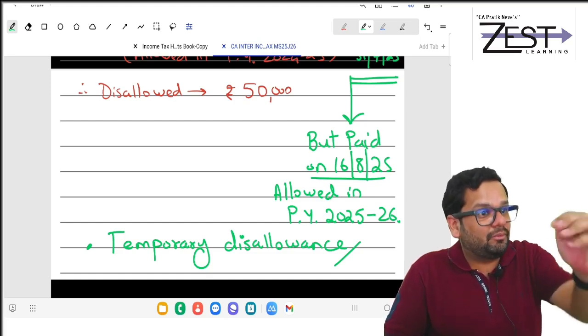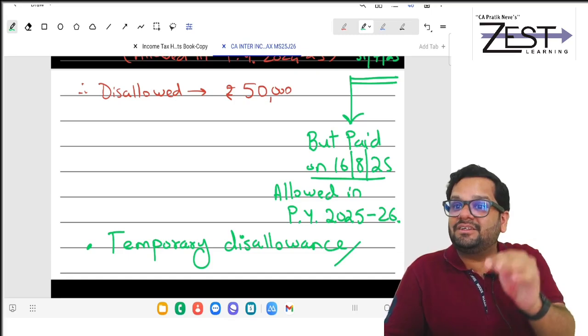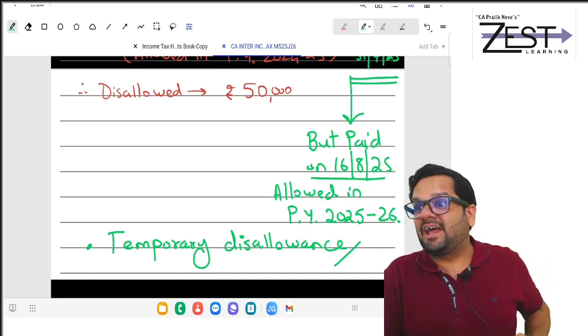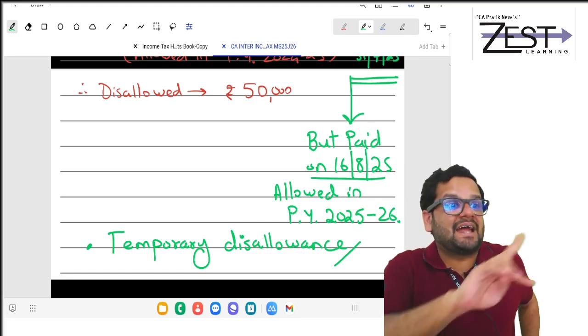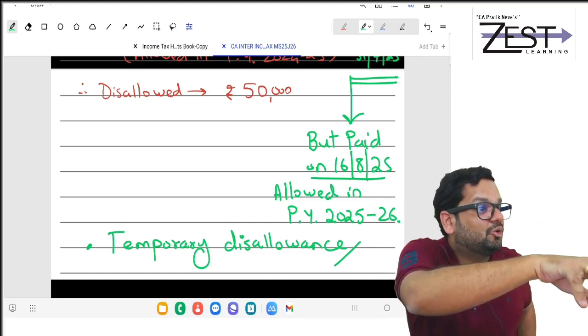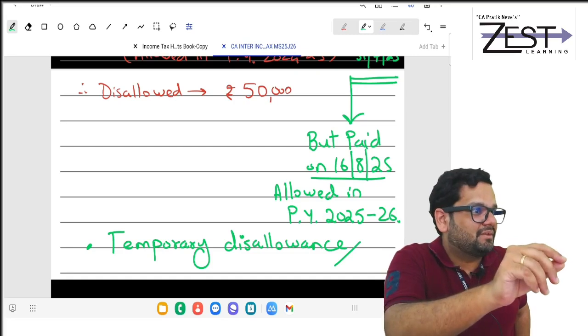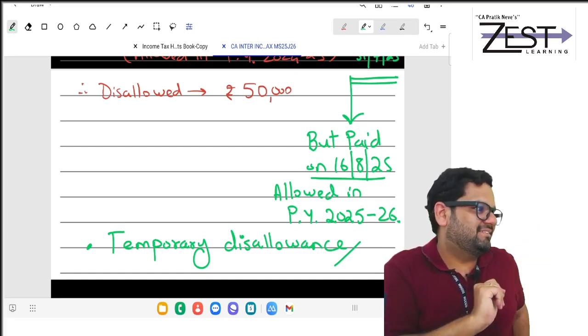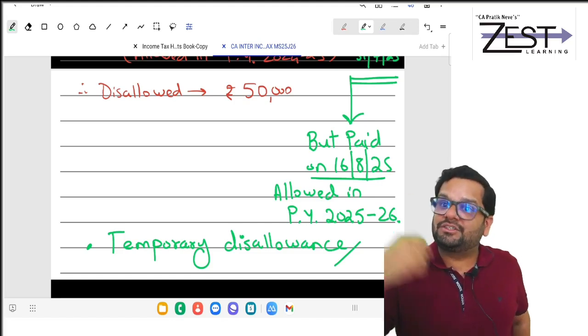The point is, what does the CA have to do? CA has to tell the government that the disallowance done is correct and the allowance done is correct, meaning the add-backs done are correct to his knowledge. He has to sign that. Now to sign that, first I should know.